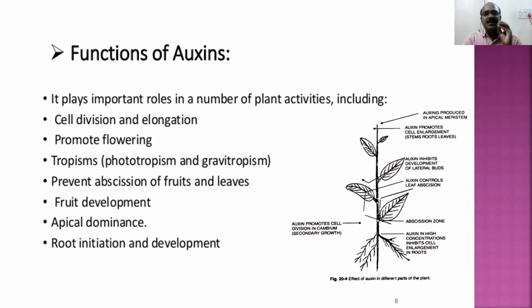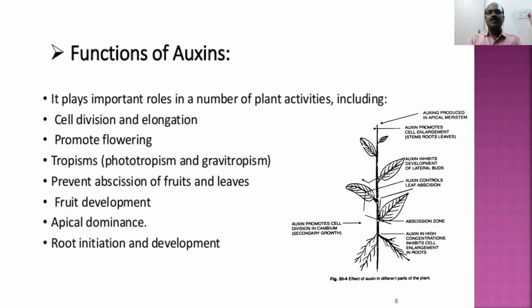It is responsible for cell division and elongation. Any plant begins its life cycle as a small plant, but it grows in size. For the growth in size, the number of cells present inside the plant must increase. That increase takes place by cell division and elongation. Who is responsible for this? Auxins are responsible for cell division and elongation. If auxins are present in sufficient quantity, then only the cells will elongate. When the cells elongate, then only they will undergo division. When they divide, if that process continues, the plant size increases.